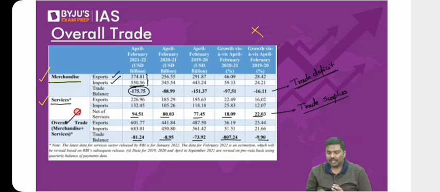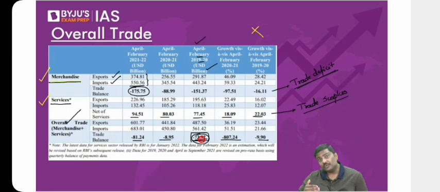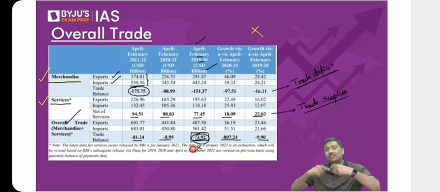Why? If you look at only this particular data, for the period April to February 2019-20, the total trade deficit that we have is $73 billion. What is the meaning of a trade deficit of $73 billion? It simply means $73 billion are flowing out of India. You'll have to remember these concepts. Concepts are important. Please do not mug up data. UPSC will not ask you the data. So trade deficit simply means there is an outflow of currency, dollars, from India. That is point number one. Remember this. We will use it further.